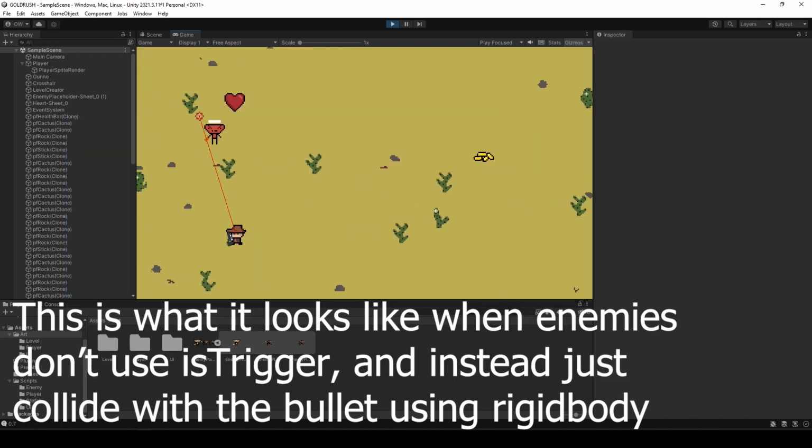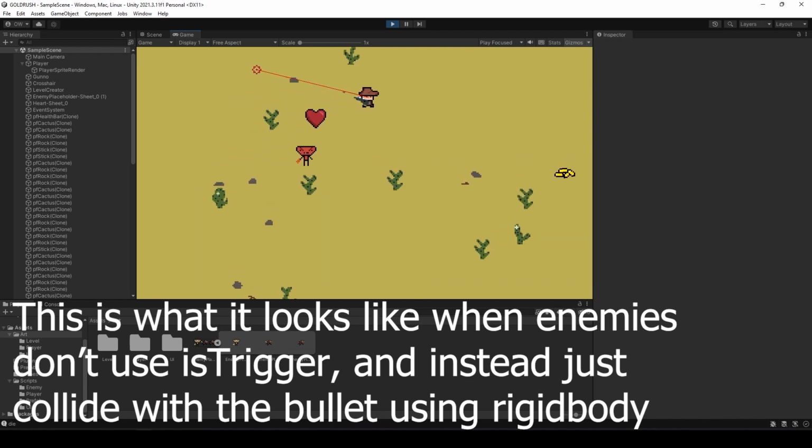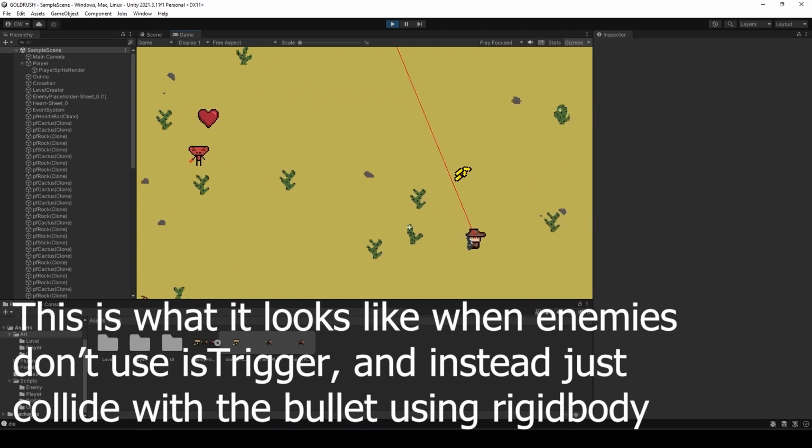One limitation to my implementation of this is I did use the isTrigger event a lot, which means that you can't push objects around when they've been hit. So, for example, if I wanted to have an enemy get pushed back by a bullet, it doesn't quite work because the trigger event kind of negates the physics objects from colliding.